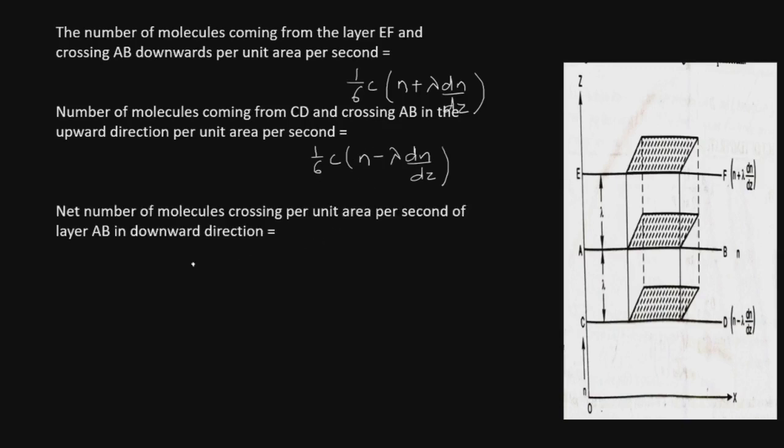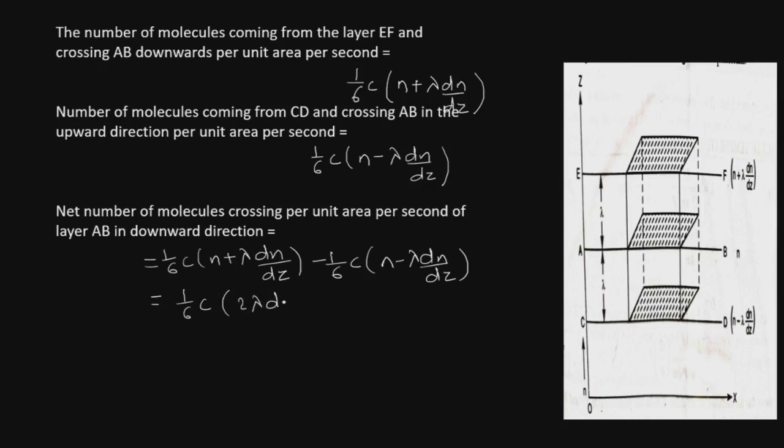This will be equal to 1 by 6 into C into n plus lambda dn by dz minus 1 by 6 into C into n minus lambda dn by dz. When you subtract these two equations, taking out the common terms, we find that this 1 by 6 C is common, n and n get cancelled, and we will have 2 lambda dn by dz.